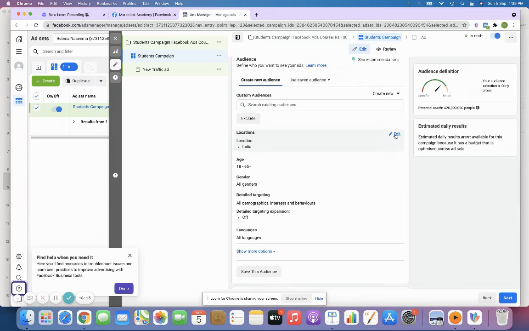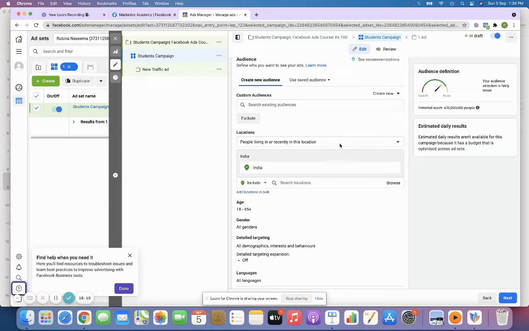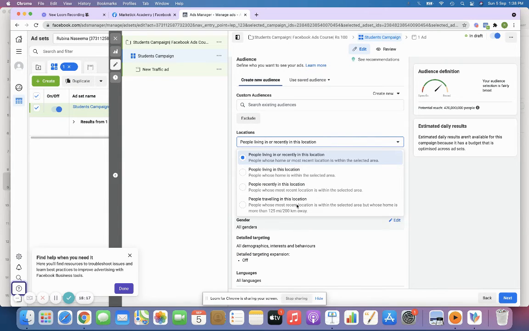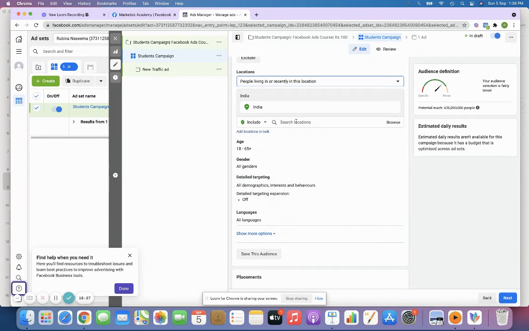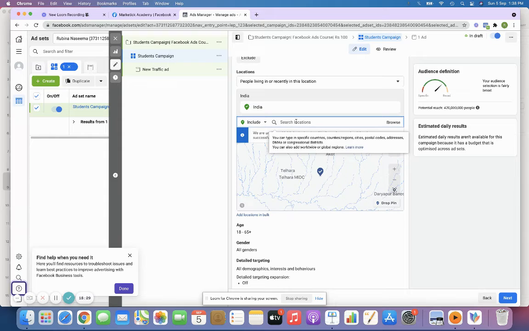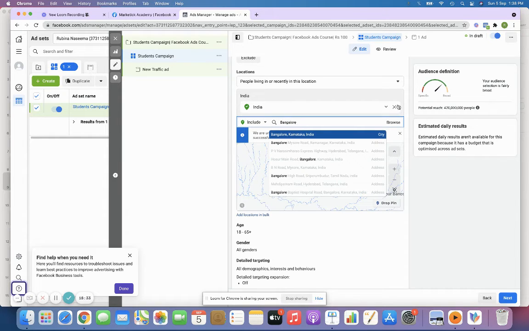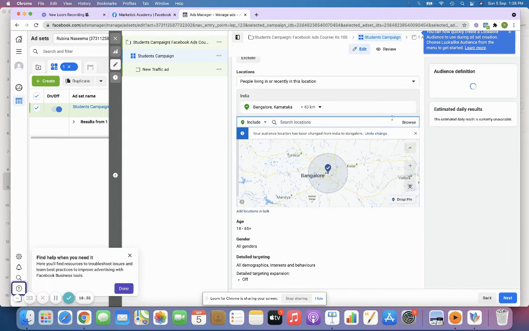And then location, you have the option to edit. You have four options: people living in, people recently living in, people traveling in this location. You can select whichever option you want. And then you have the option to include. Suppose you wanted to target only Bangalore, you can target only Bangalore over here, right?